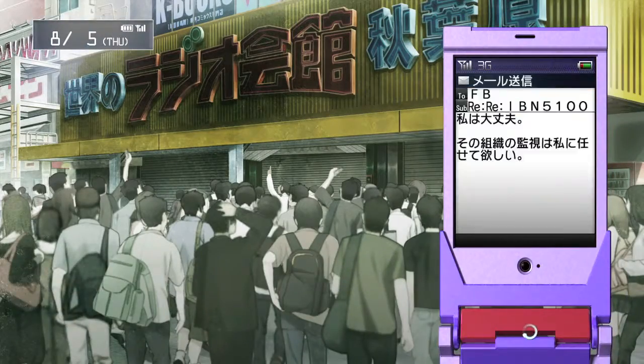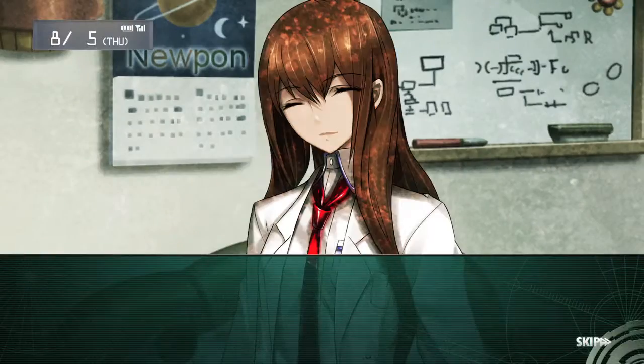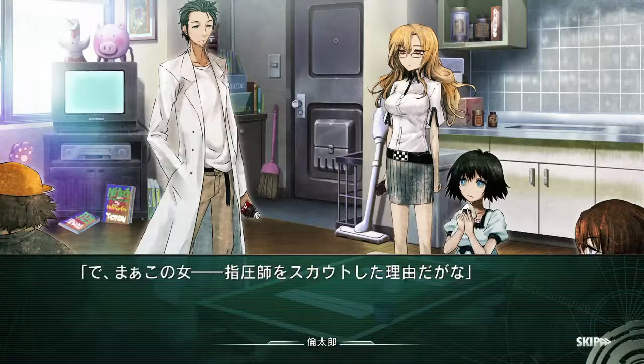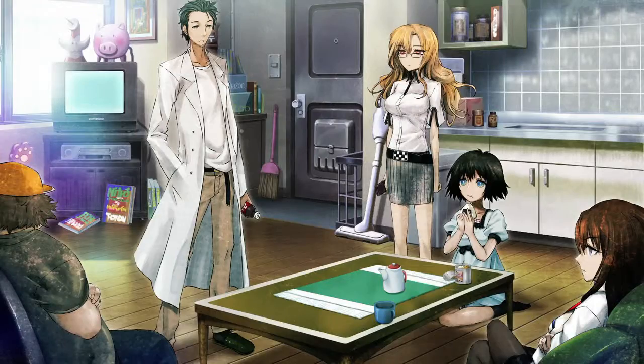So start off the chapter like normal and get to fast forwarding, and most of the text messages you get will be answered automatically because Moeka talks in text messages, obviously, so keep that in mind.